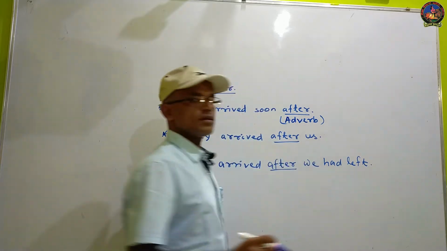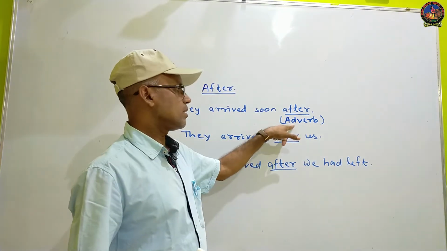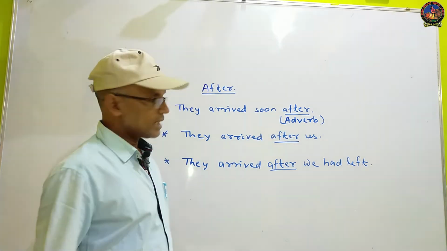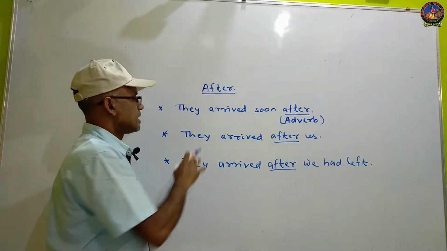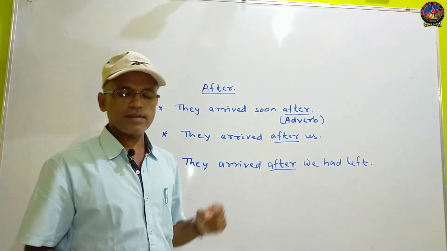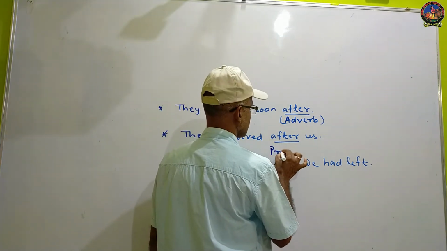You might have heard the word adverb. We will discuss it later. Then in the second example, they arrived after us. Here the word after functions as a preposition.